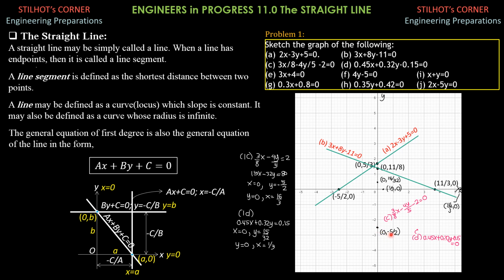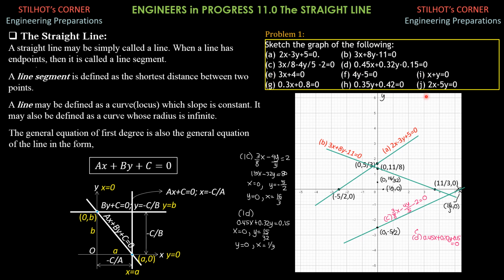When x is 0, y is negative 5/2. And when y is 0, x is 16/3. That's 5 1/3, somewhere here. And we join these 2 points with a straight line. That's the graph of 1c, 3x/8 minus 4y over 5 minus 2 equals 0. So that's it already.